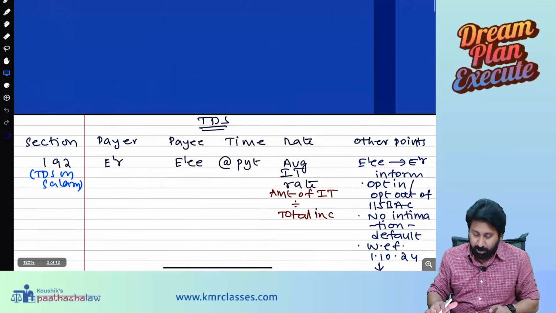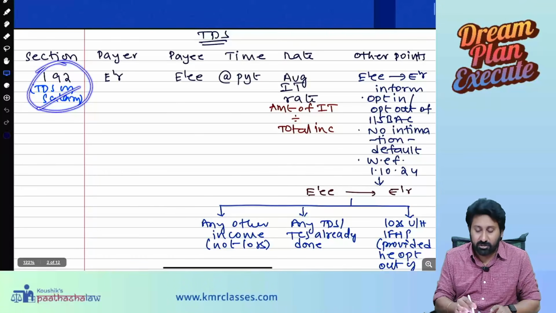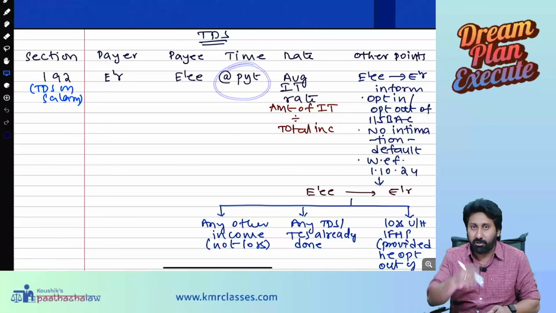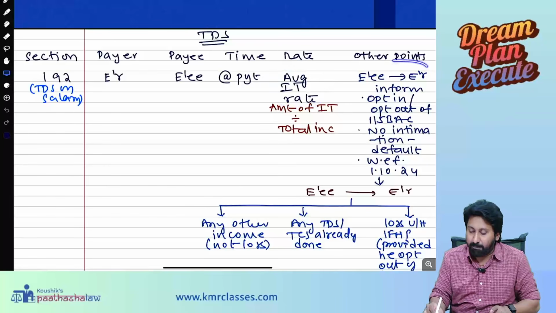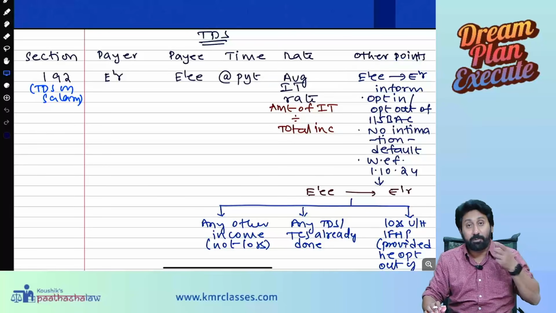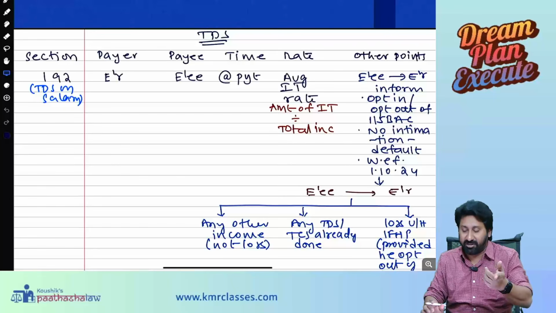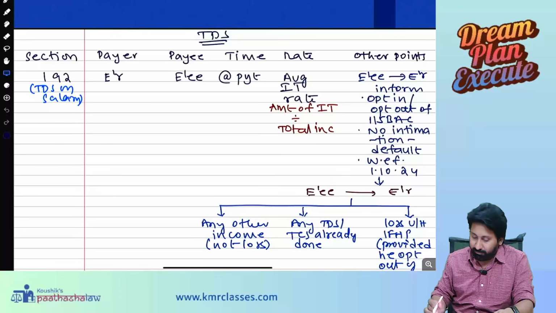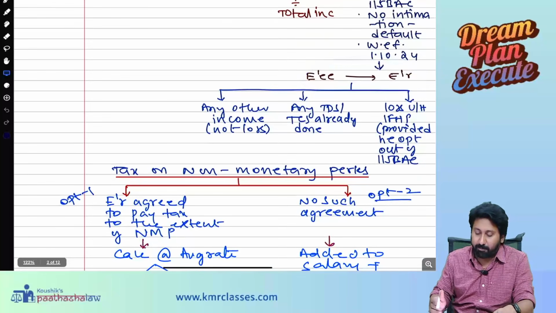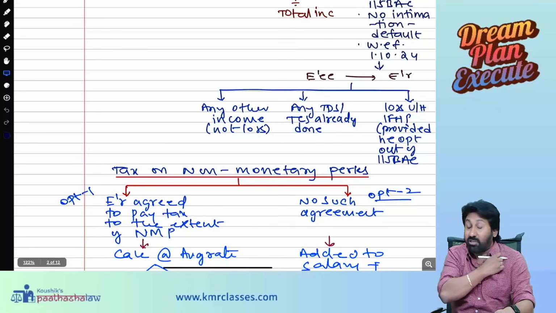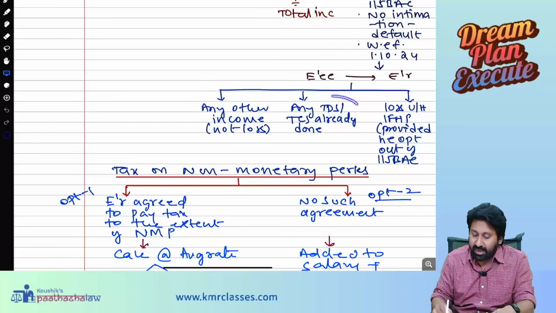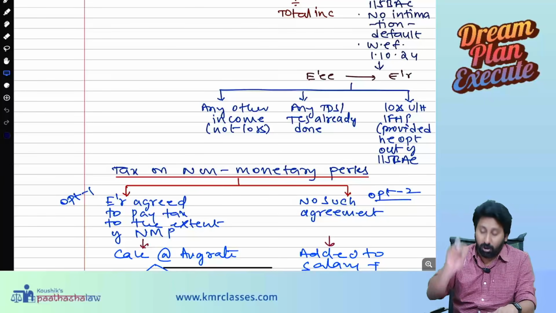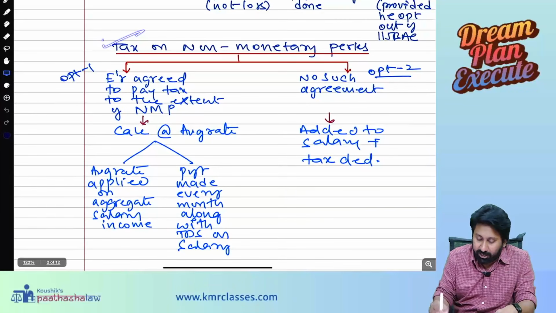So one point we discussed now: 192, TDS on salary, the obligation is on the employer. When you are paying the employee, at the time of payment, you need to deduct TDS at the average IT rate. The employee should inform the employer whether he is opting for the default regime or opting out of it. If no intimation is given, we will assume the default tax regime is applicable. The employee should also inform the employer any other income, not the loss. Any TDS already done, and loss under the head IFHP, if any, you need to inform if you are opting out.